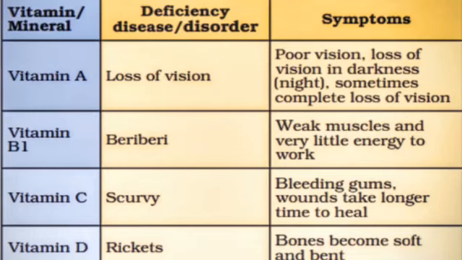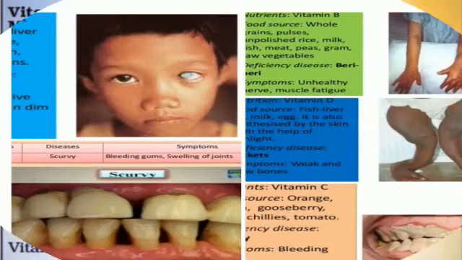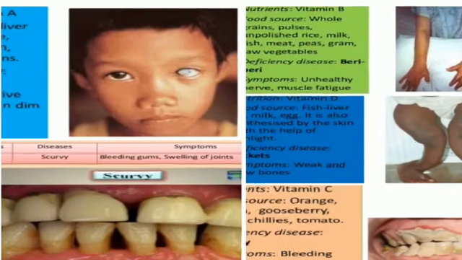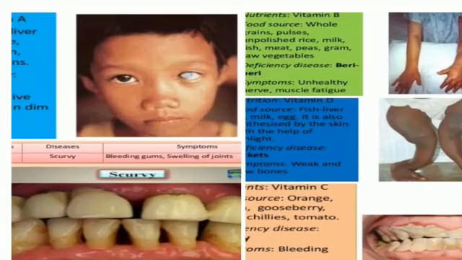If a person has a deficiency of vitamin D, the disease is called rickets. In rickets, the bones become soft and bent. Here you will see in the picture, this boy is suffering from a deficiency of vitamin A. He has loss of vision. With vitamin B deficiency, nerves and muscles are unhealthy. With vitamin D deficiency, the shape of the bones changes, becoming bow shaped. And with vitamin C deficiency, there are bleeding gums.